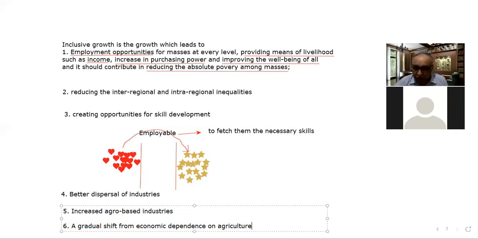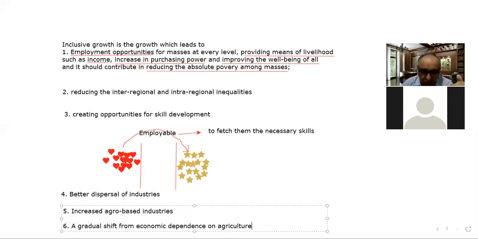The next is increased vocational employment also. These are some of the suggestions. Inclusive growth means a growth which generates employment, which brings means of livelihood for people, which increases purchasing power and well-being, and which reduces absolute poverty.